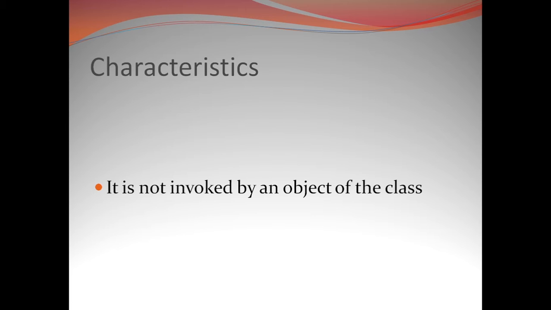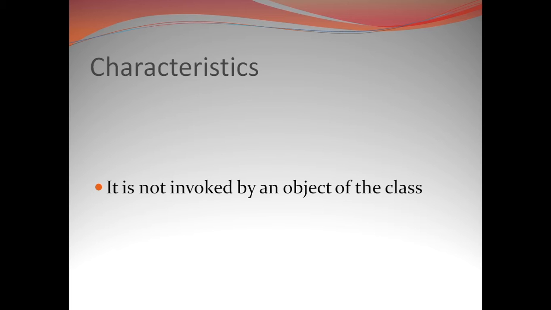But in the case of the friend function being invoked, we need not depend upon an object to invoke the friend function, as the friend function is not a part and parcel of the class in which it is declared as a friend, but only it is a friend function of that class. So it is not a member function of the class, and hence we do not require an object to invoke a friend function.